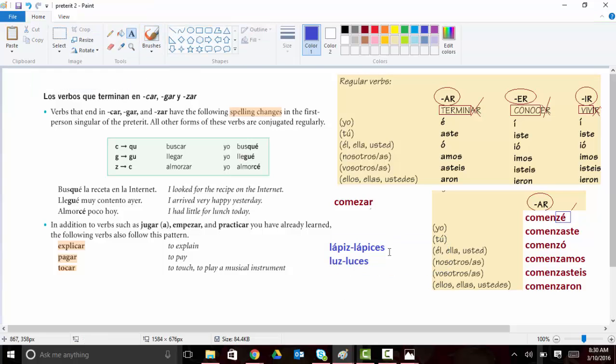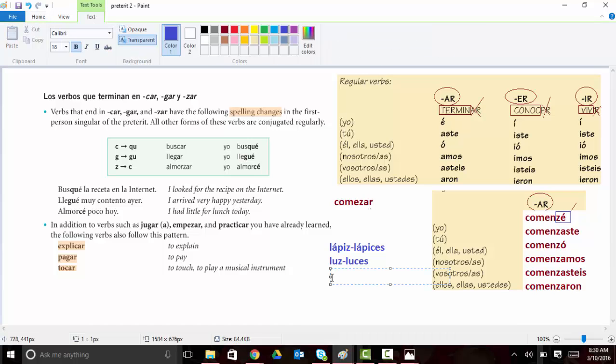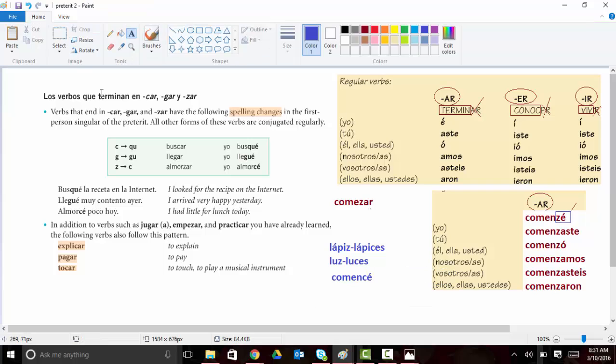And so whenever you have ZAR verbs and you're conjugating them into the preterite tense, for the yo form, you're going to change your Z to a C before you add the E. And it only applies in the yo form because for all the other forms, that's not a problem. You have Z next to an A or Z next to an O, which is fine. It's just the E.